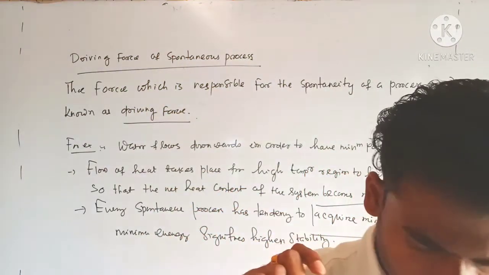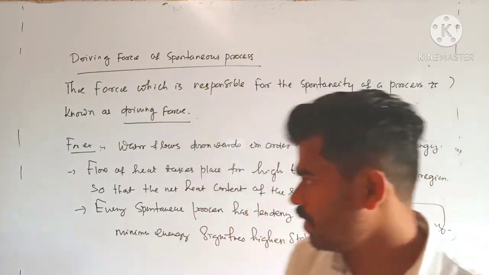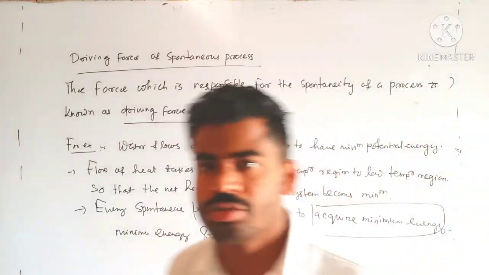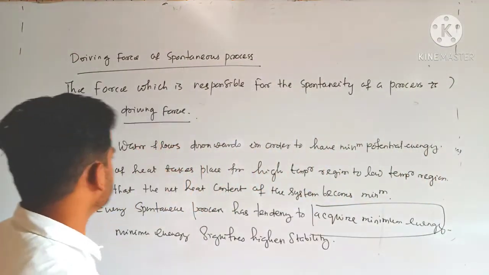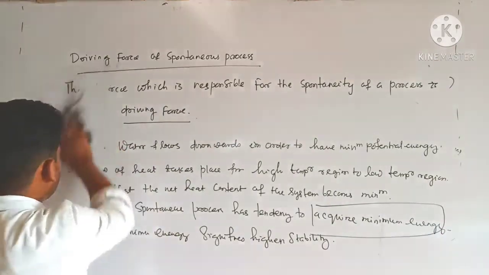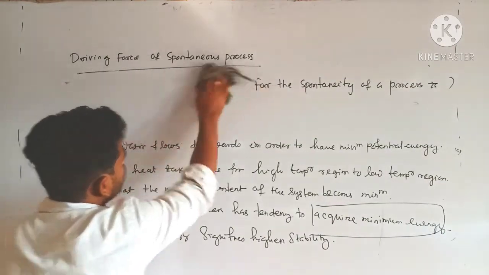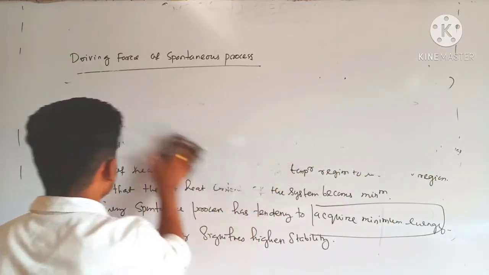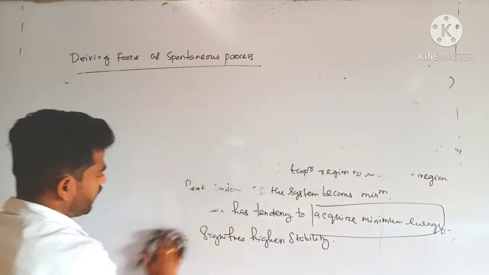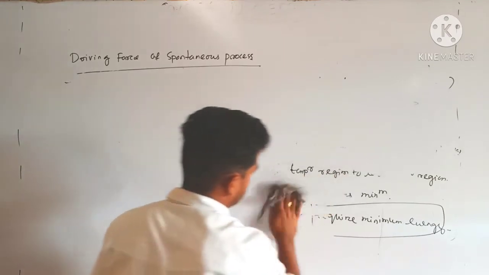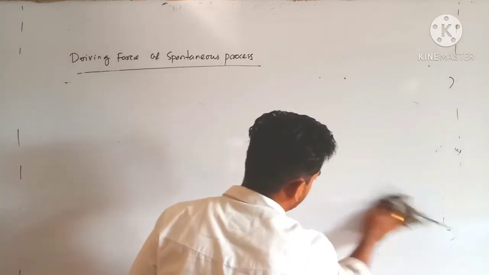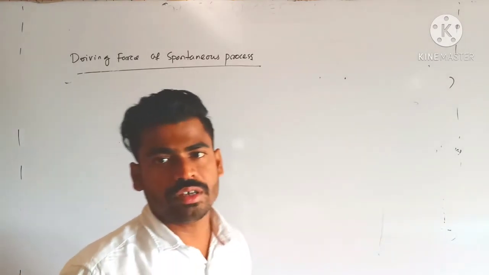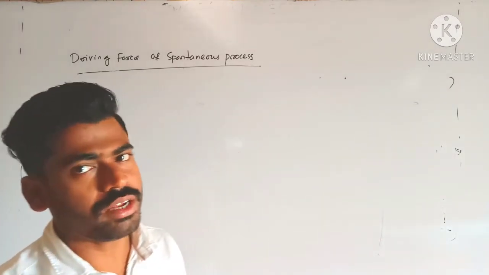And one thing I need to explain over here: there are certain chemical reactions which are exothermic in nature. Exothermic reaction means, as I have told you, the reaction in which heat energy is evolved. Due to evolution of energy from the reaction mixture, it definitely becomes stable because energy decreases.